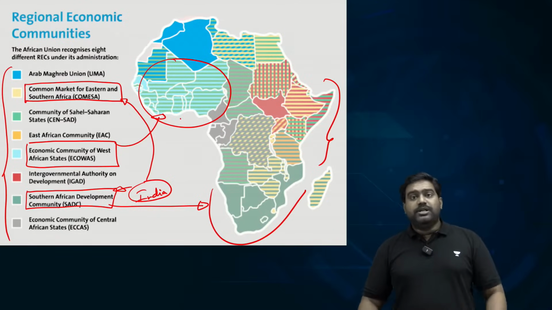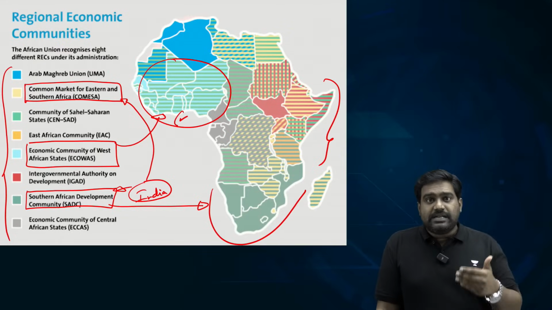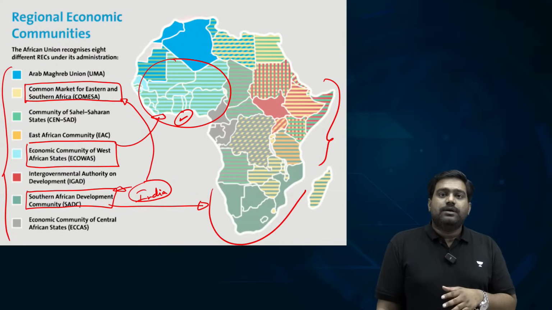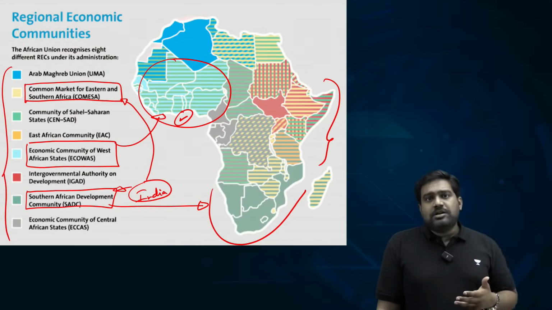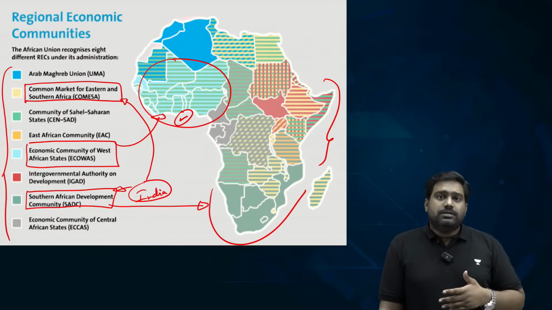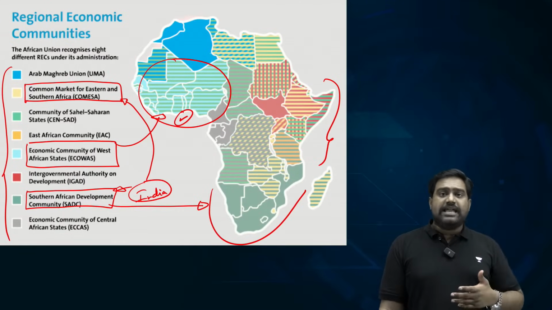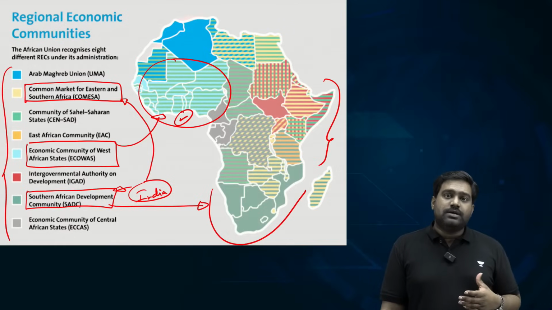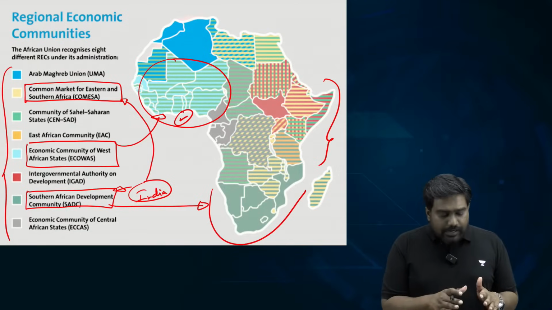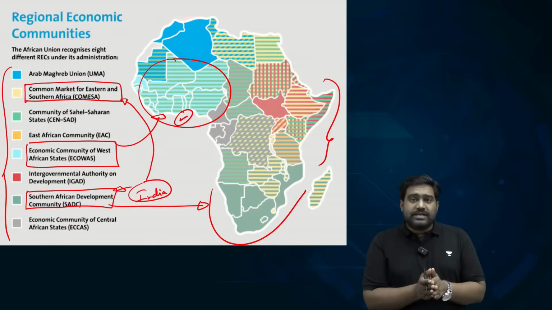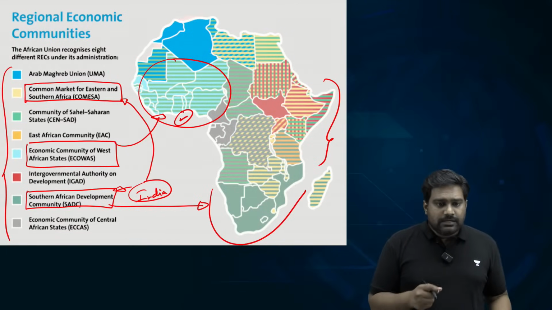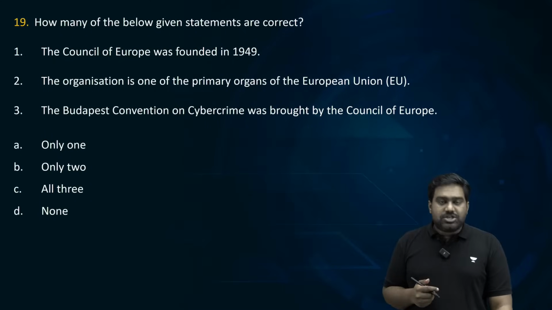We have very huge diplomatic stakes because we are competing with China and other global powers in Africa. We have taken up many developmental projects. We are making strategic investments. The idea is to step up our influence, gain access to African resources, and build a mutually beneficial partnership. So in that regard, these sub-regional economic groupings become very important for India. Is that clear? Now let's look at question number 19.